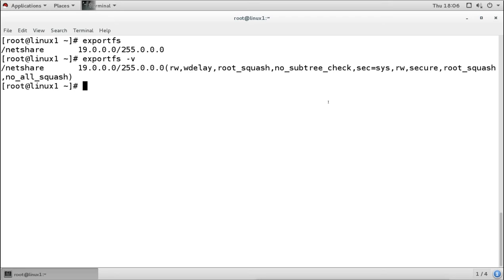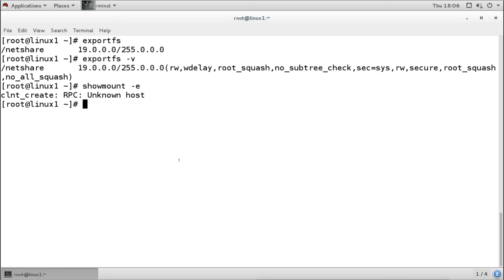We can check it by using another command. It is called showmount, showmount -e. Now it is not giving output because of the firewall. Remember, the firewall is on and the firewall is not allowing access. This showmount command is for remote access. When you go to the client side, you can check the shares available from the server.